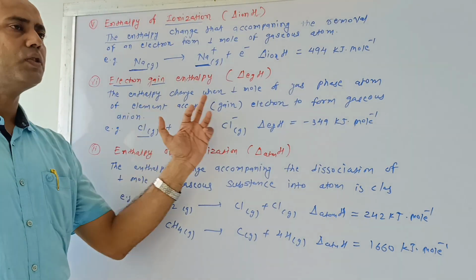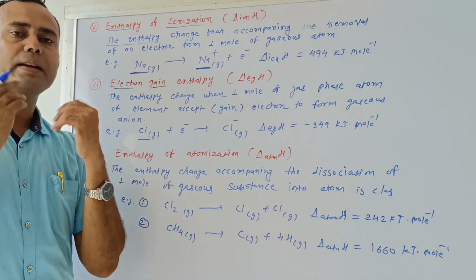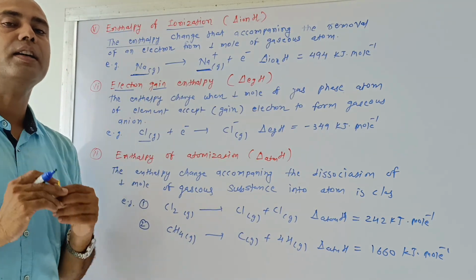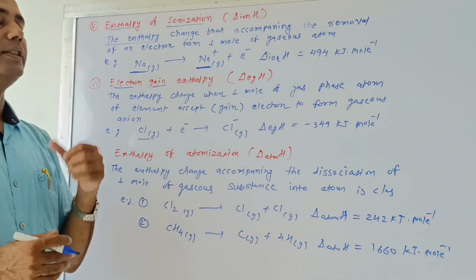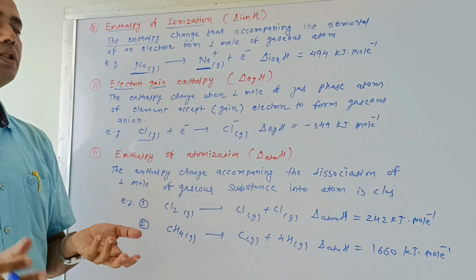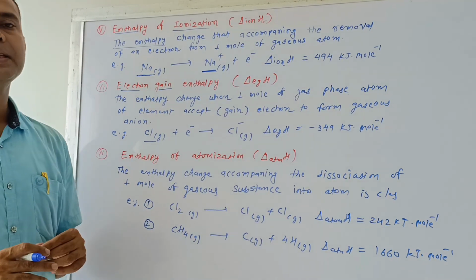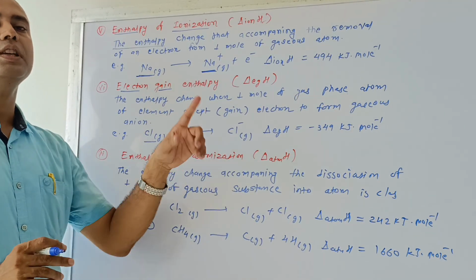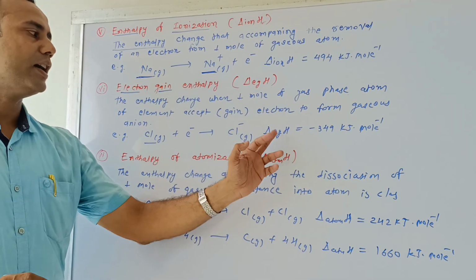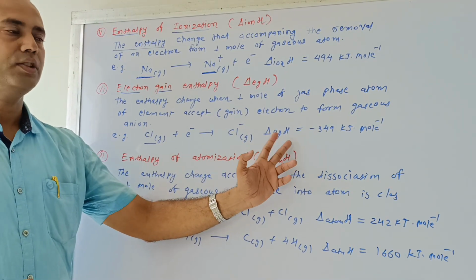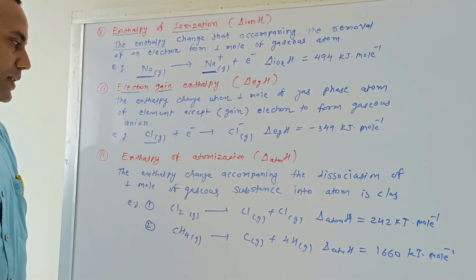The enthalpy change when one mole of gas phase atom of an element accepts or gains an electron and is converted into an ion, that is called the anion, and that enthalpy change is called the electron gain enthalpy. Example: gaseous Cl plus a single electron converted to gaseous Cl negative ion. Delta Eg, the electron gain enthalpy change, is minus 349 kilojoule per mole.